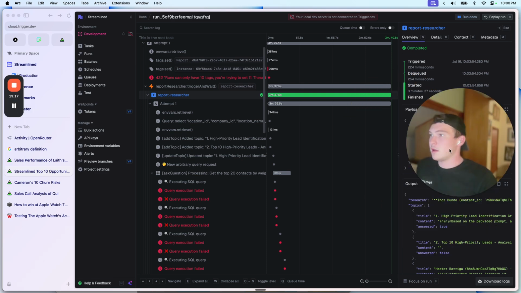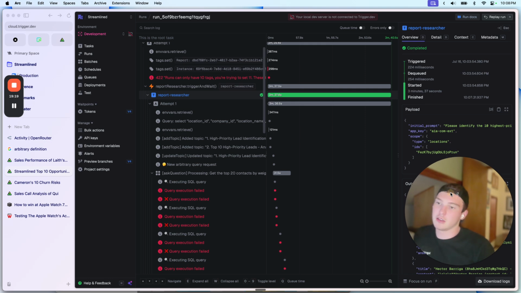Wait. So it's still missing a lot of context around what makes a good lead. Which means you either have to have some kind of agent define that, or you have to have the user define that, which, yeah, I don't know.